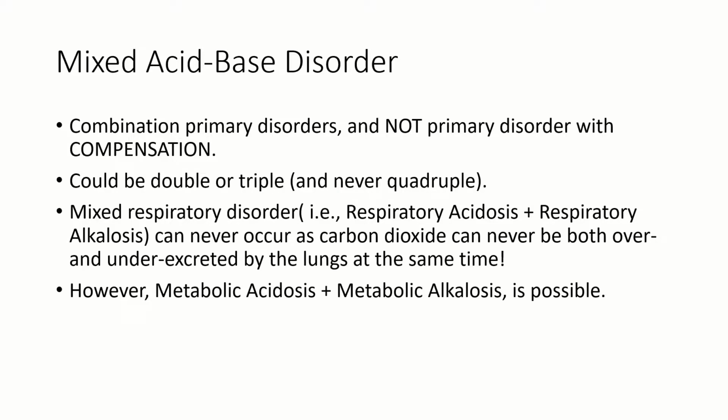Now we already talked about a couple of scenarios where there was a mixed acid-base disorder, right? And mixed acid-base disorder is basically a combination of primary disorders. It's not a primary disorder with compensation. What I mean to say with this is, take any primary disorder. In case of metabolic acidosis, the compensatory response is going to be a decrease in PaCO2.